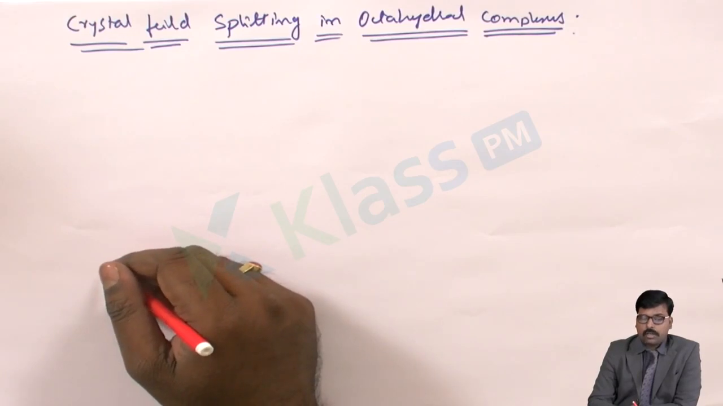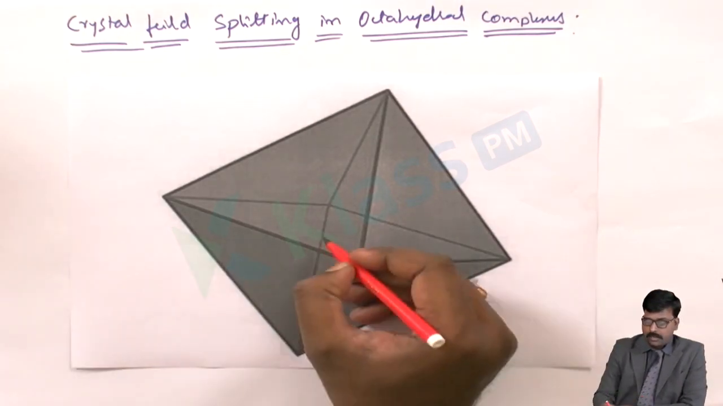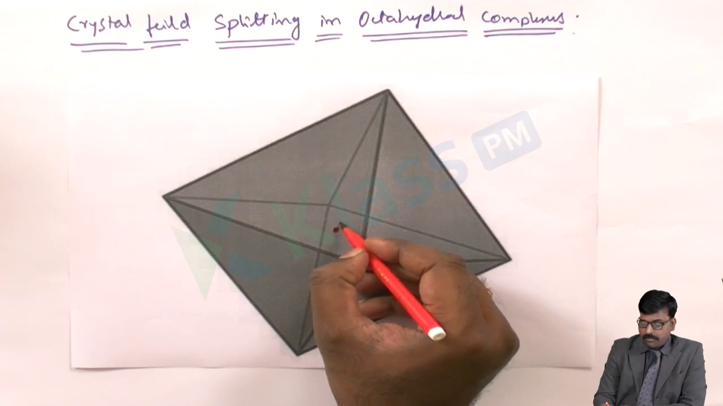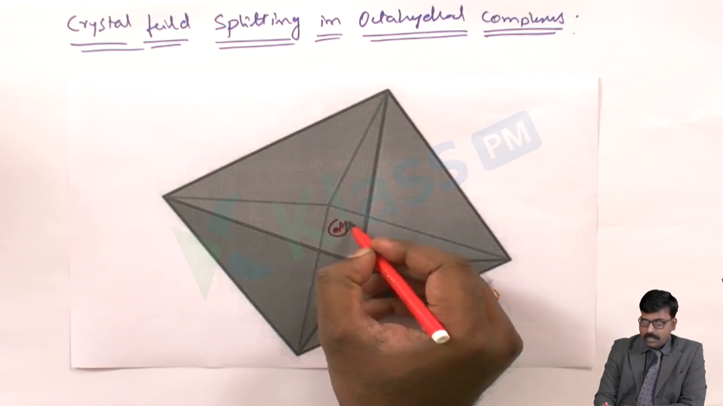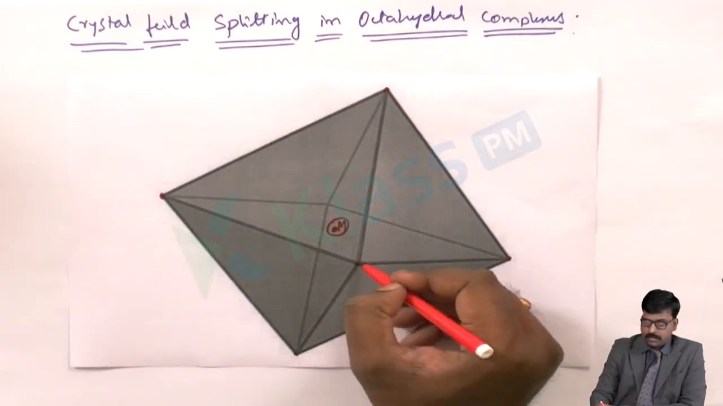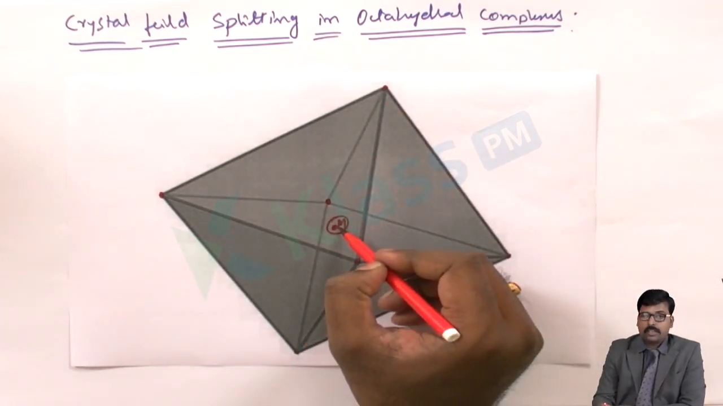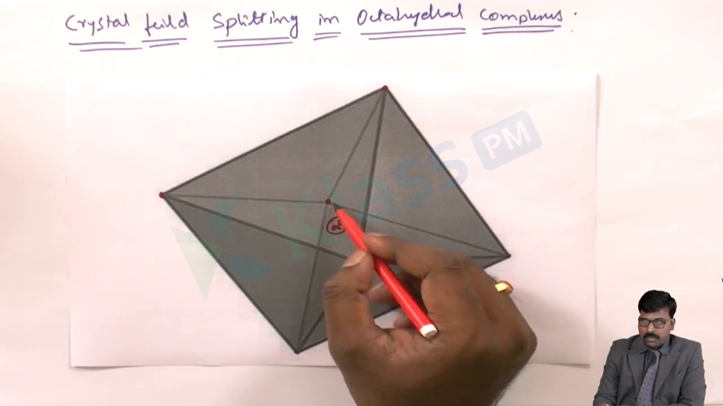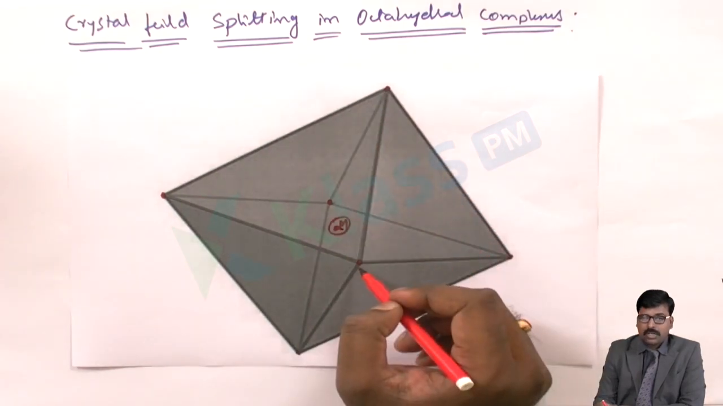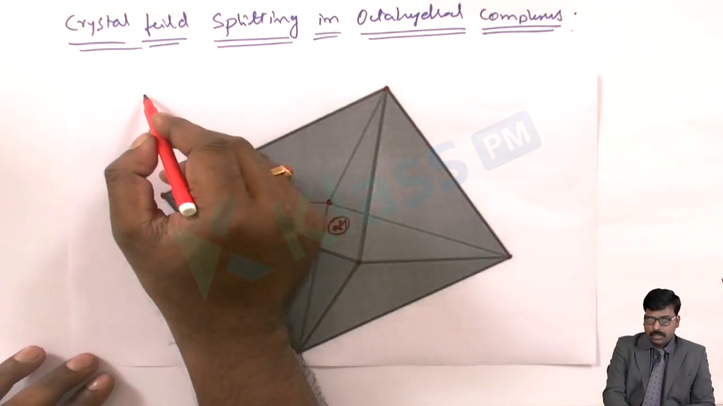Before going to the octahedral splitting, let's see how the octahedral structure will look. This is the octahedral structure. At the center, the metal atom, the metal ion, will be there, and all these points are the ligands. The ligands are arranged in this way, and at the center the metal atom will be there. In a cube, if you consider, all these will approach through the axis, not through the corners of the cube.